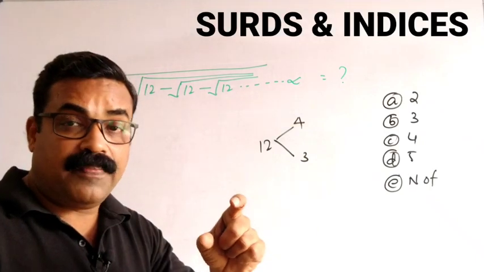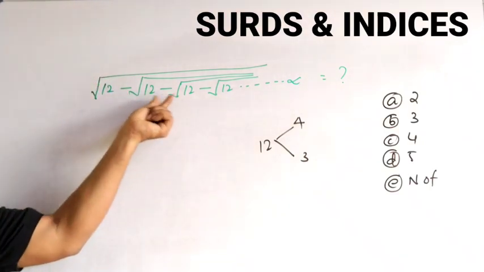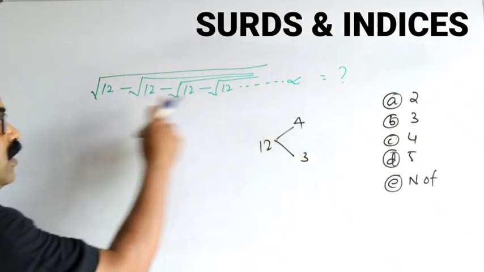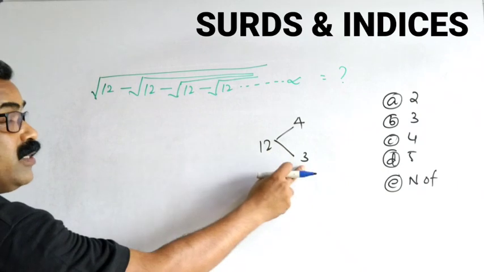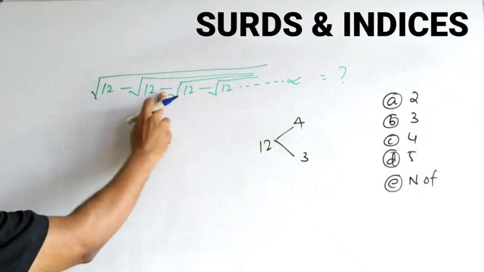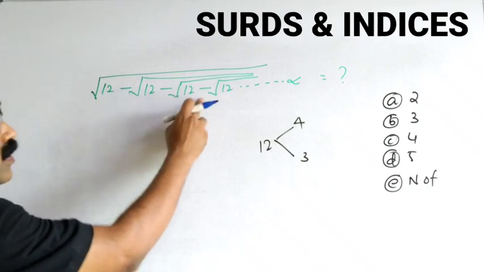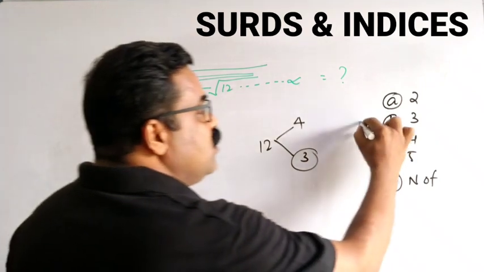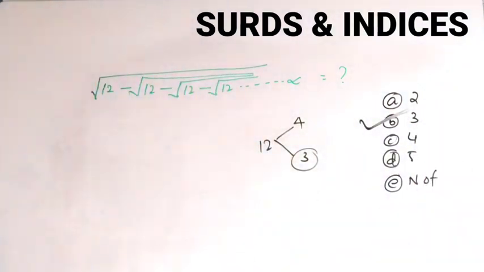Now, what is the last step? Check whether it is plus or minus. If it is plus, we have to take the bigger number. If it is minus, we have to take the smaller number. So here the symbol is minus. So when it is minus, we have to take the smaller number as the answer, and the correct answer is option B, number 3.